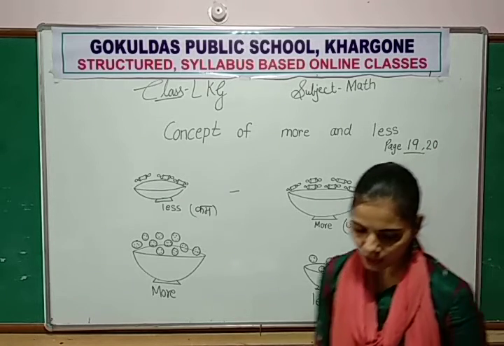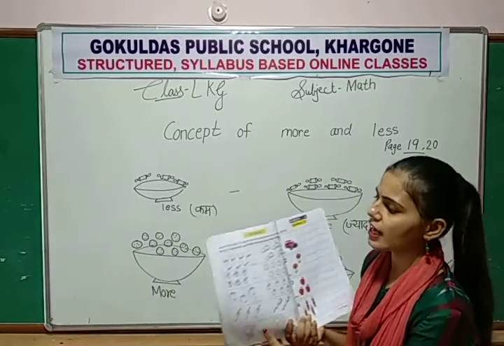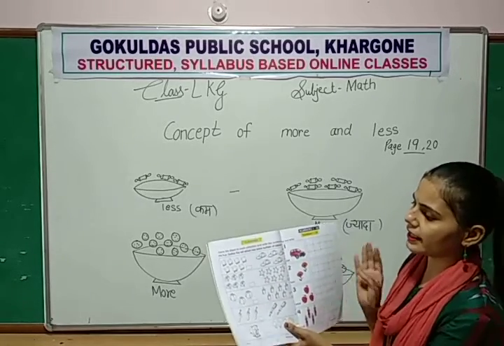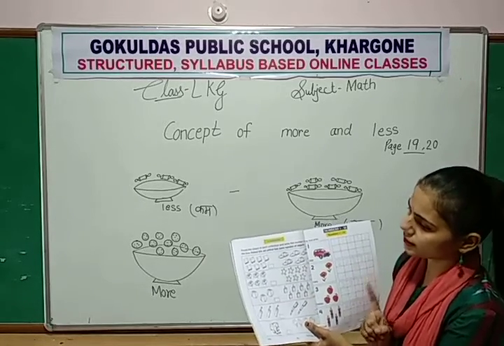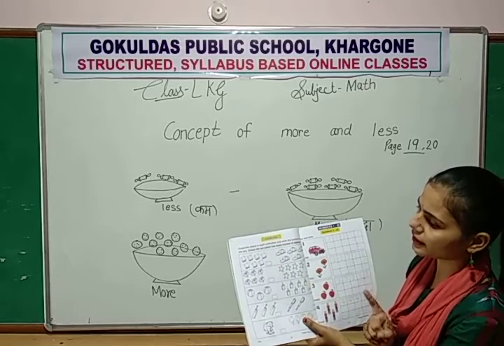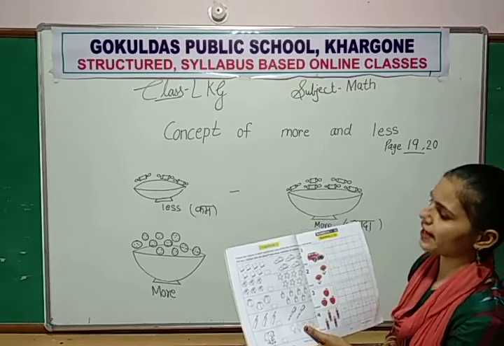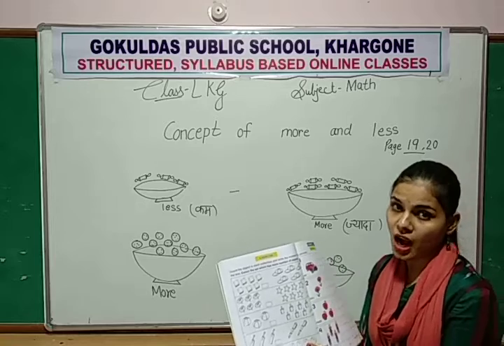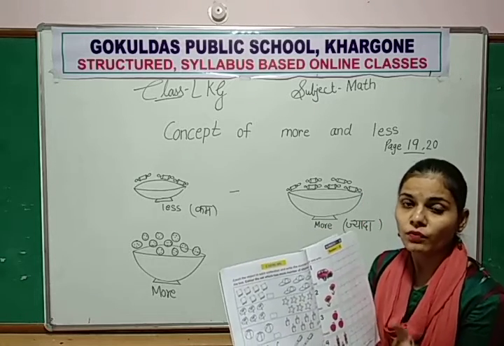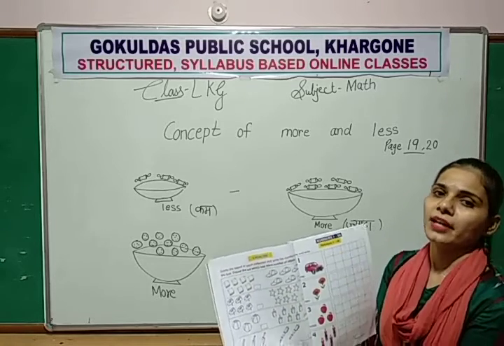Okay. Page number 20. On this page, take out your pencil and crayons. The question is: count the objects in each collection and write the number in the box. Color the set which has more objects. First, you count the objects, then write down the number and check which one is more and which one is less. Then you color the more images.